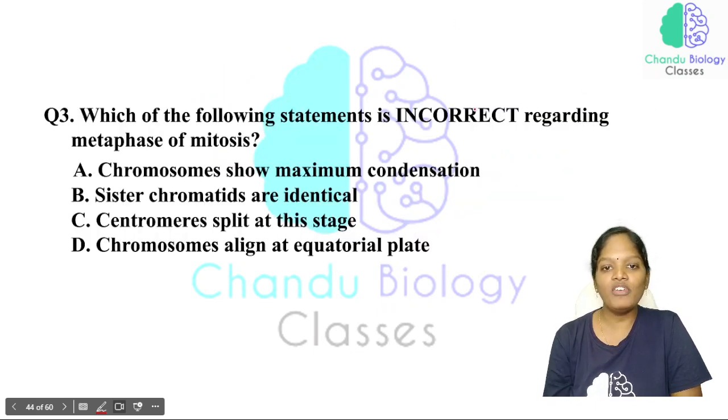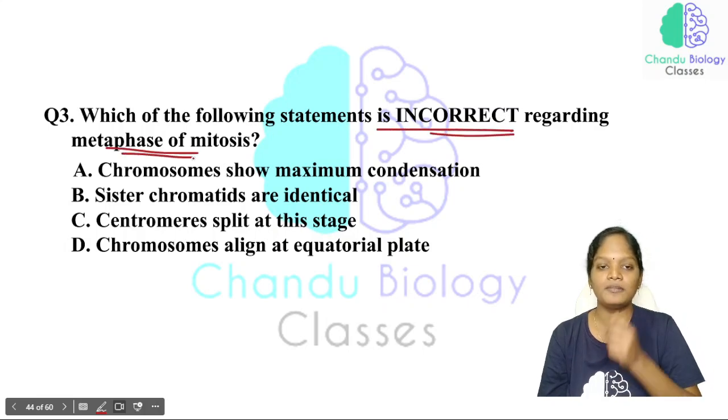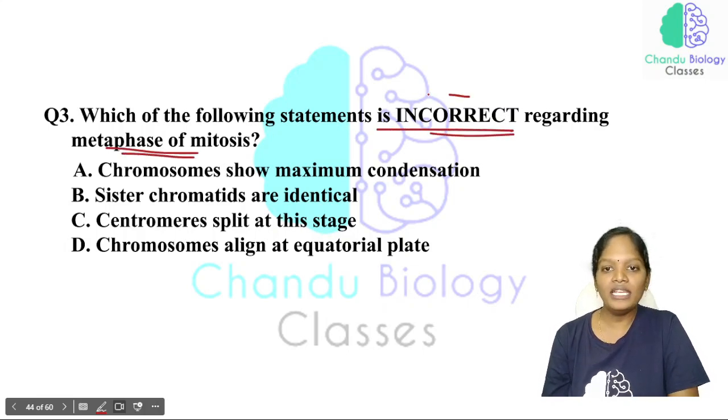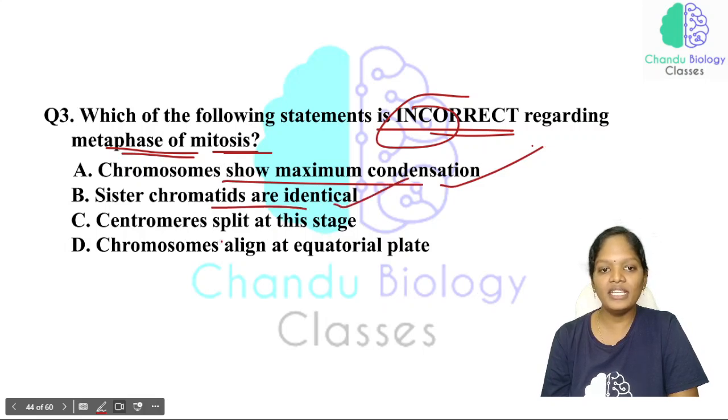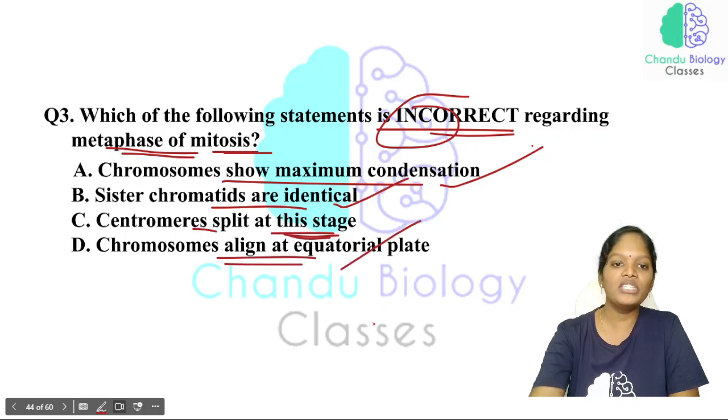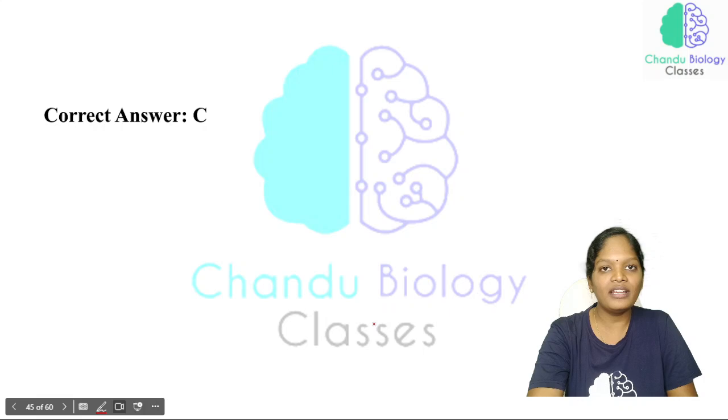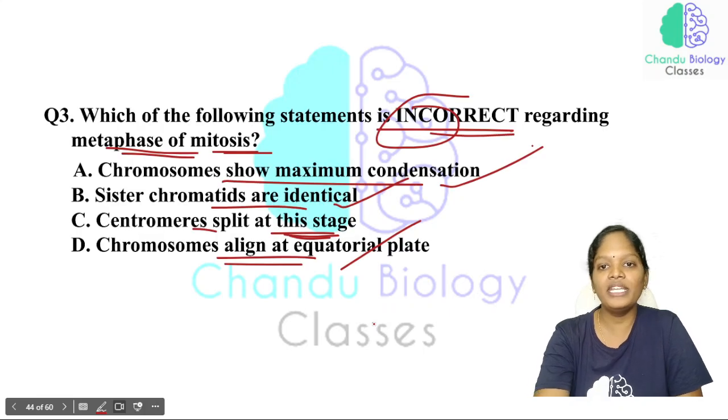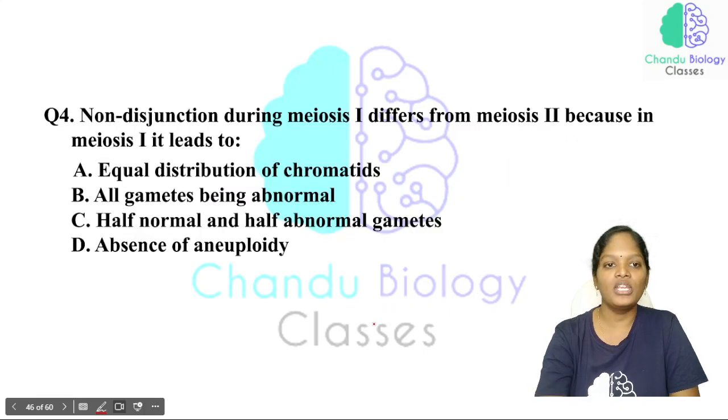Now, which of the following statements is incorrect regarding the metaphase of mitosis? See here, metaphase shows maximum condensation. Of course, it is a right statement. Sister chromatids are identical, the chromosomes are aligned at the equatorial plate, and the centromere splits at this stage. So the answer for this question will be that it splits at this stage. The centromere is not splitting at the metaphase stage.